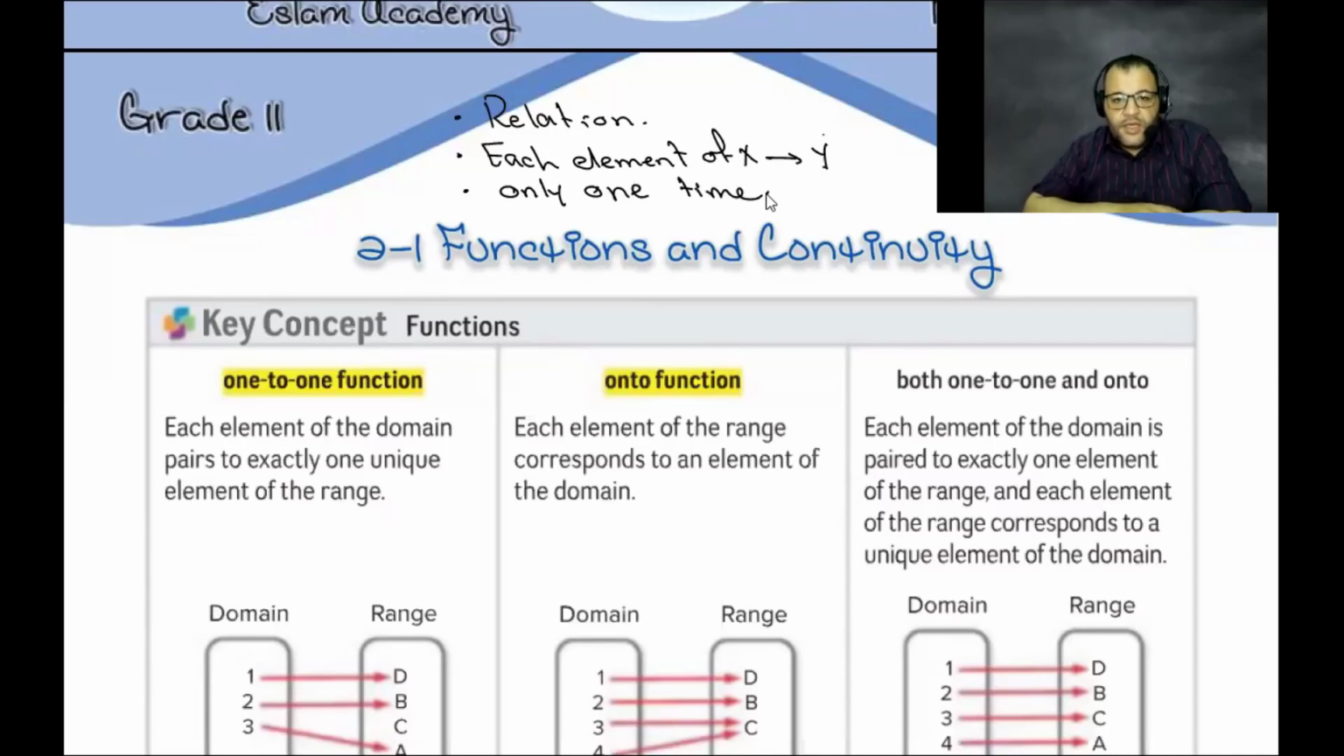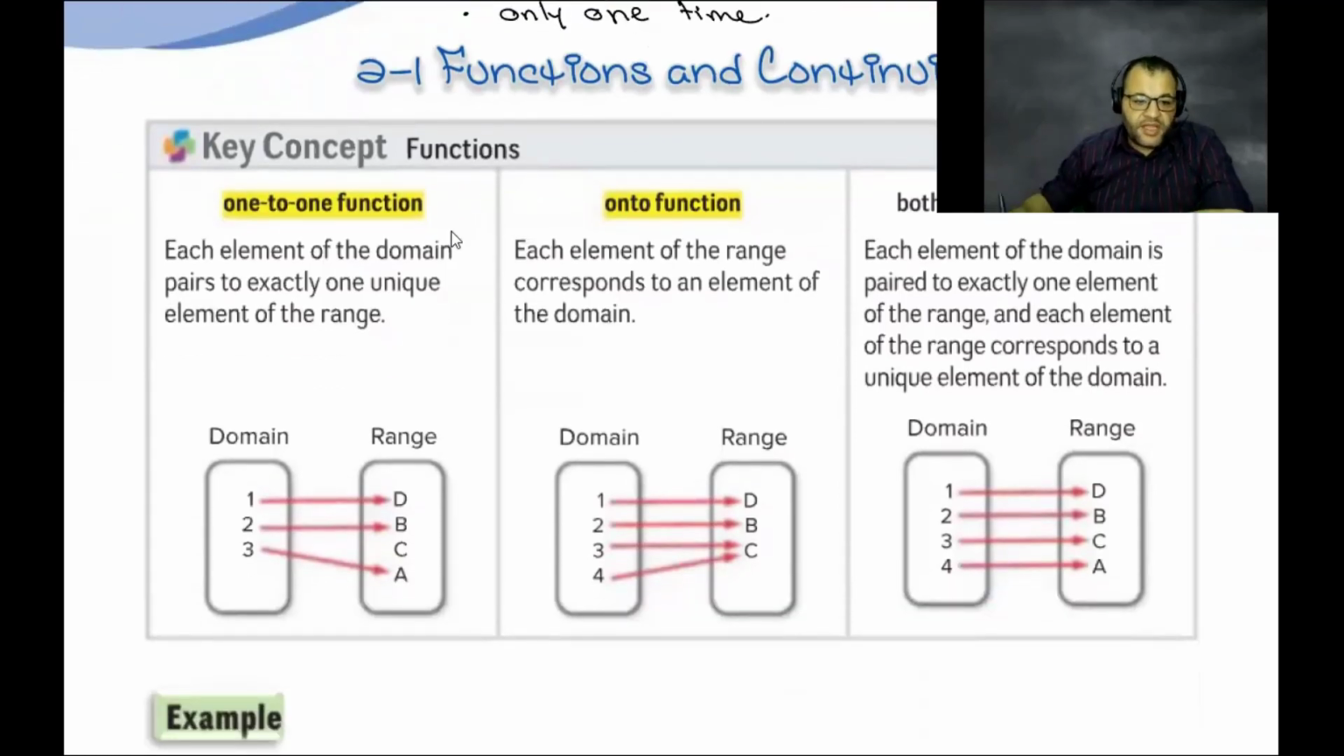What is the meaning of that? It means if you have a relation, you can write a relation in different ways. One of the ways that you can represent it is by using mapping. So the first point here, you need to check that all of the elements of x are connected to an image in y. Yes, 1 is connected with an element, 2 is connected with an element, 3 is connected with an element. You understand this point? Each element of the domain must have an image in the range.